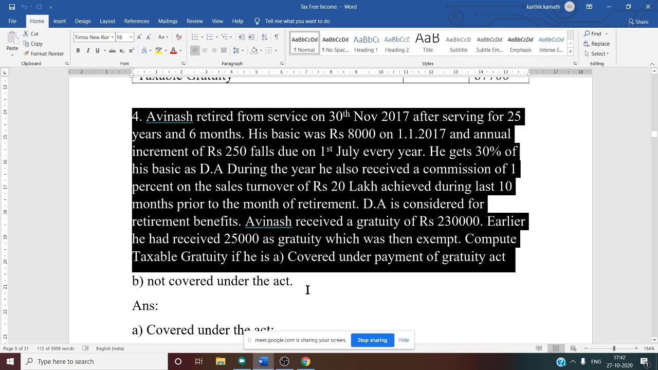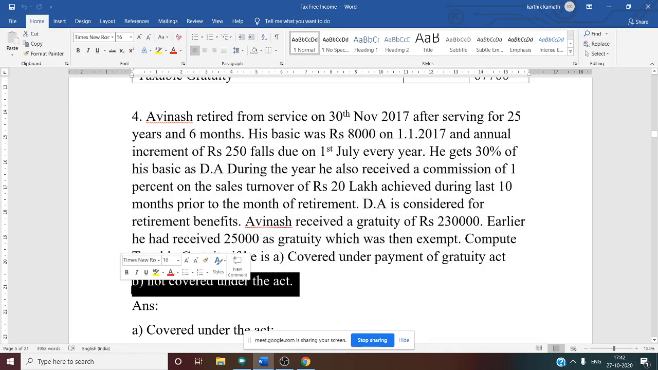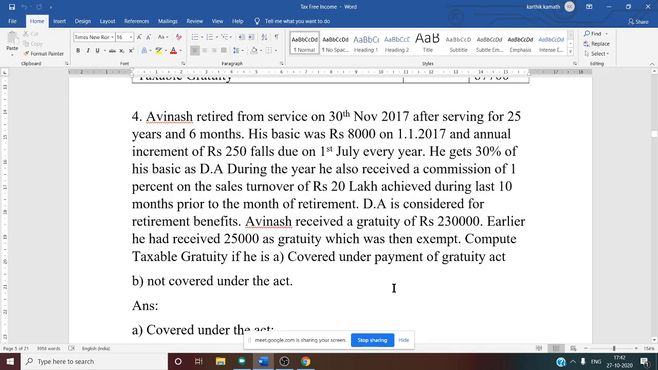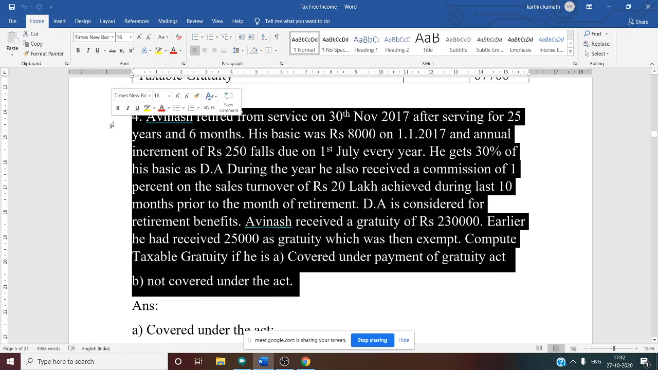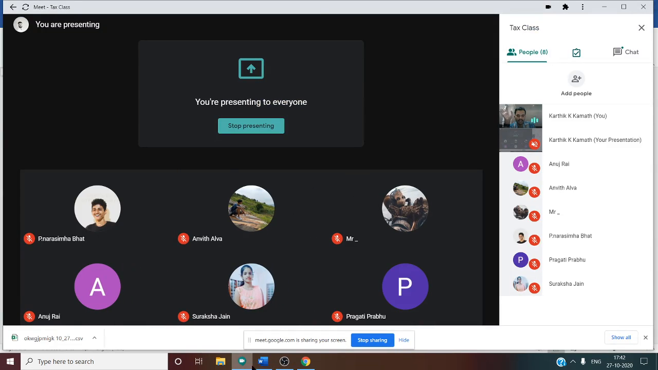There are two cases. One is covered under the Payment of Gratuity Act, and second is not covered under the Payment of Gratuity Act. Now, by seeing this question itself, this question comes for 8 marks. By seeing the question itself, you should analyze. Who is SSC? SSC is Avinash. When he retired in November, whether November is included? First question: whether November is included? Can you tell me?